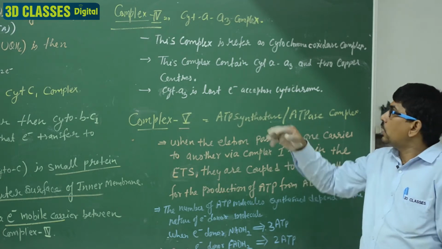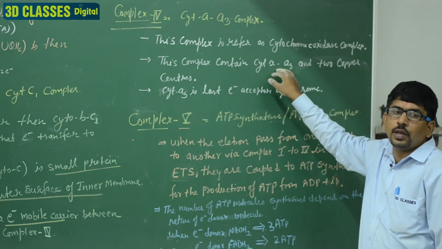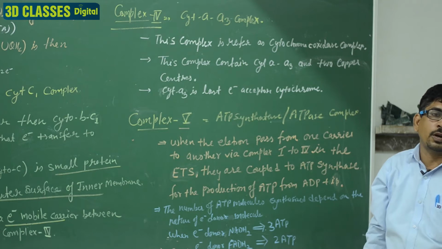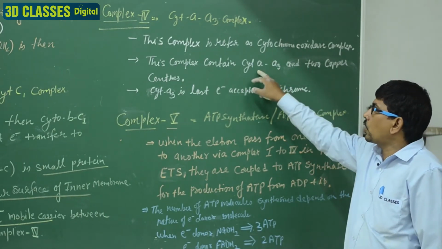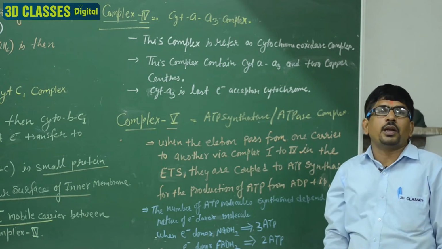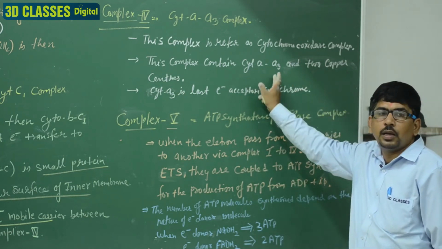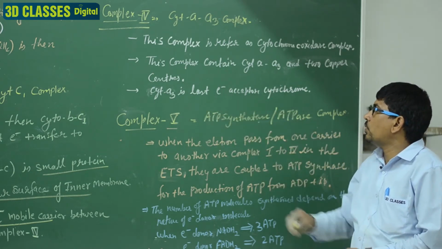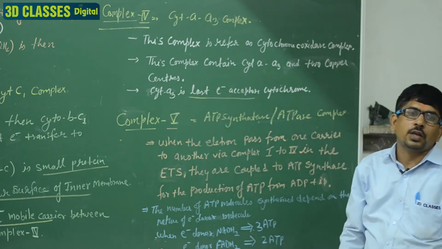Complex 4 contains 2 cytochromes, A and A3, and 2 copper centers. Generally we know cytochrome A and A3 are copper-containing cytochromes because they contain 2 copper centers. Cytochrome A3 is the last electron receptor. It is a question for the medical exam. It is the last electron receptor cytochrome.